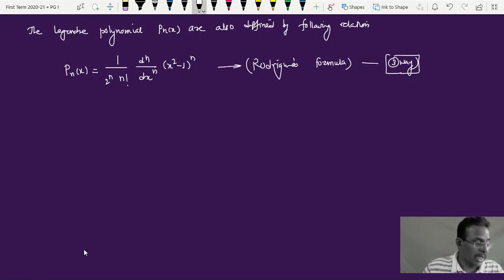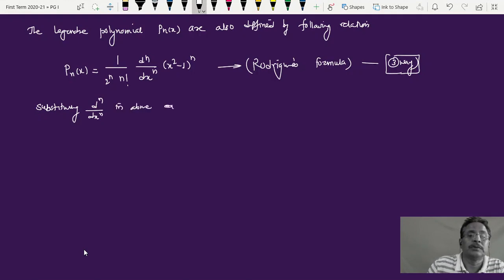Now I have to substitute d raised to n upon dx raised to n in the above equation, which we have already obtained, and replace x by minus x. The above equation becomes Pn of minus x prime.